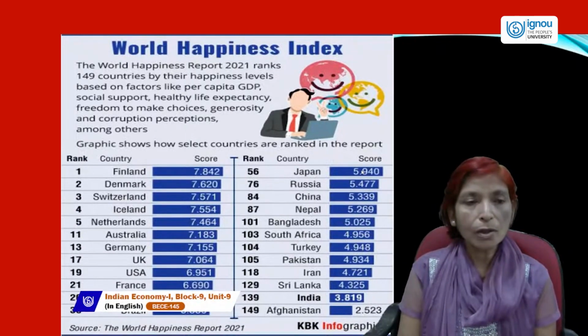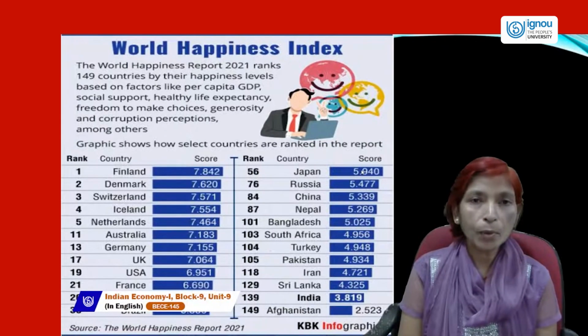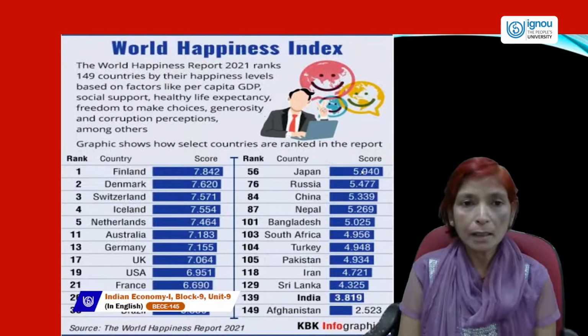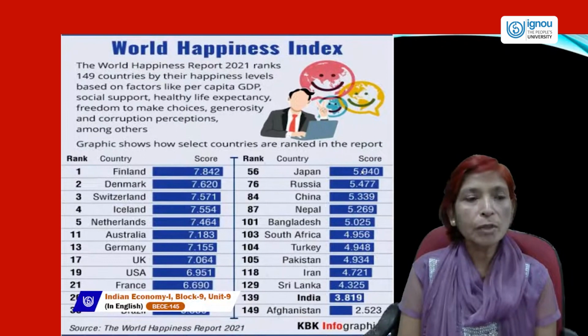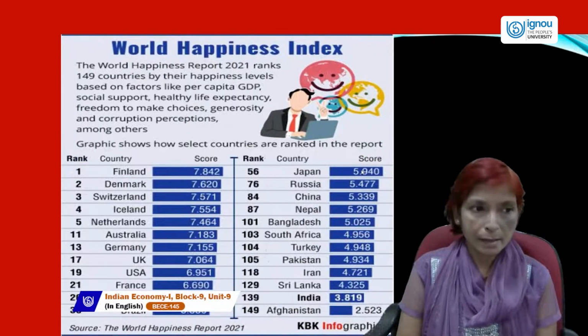Happiness index is based on one, per capita GDP, second, social support, third, healthy life expectancy, fourth, freedom to make choices, and fifth, generosity and corruption perceptions, among others. All these things are included in World Happiness Index.